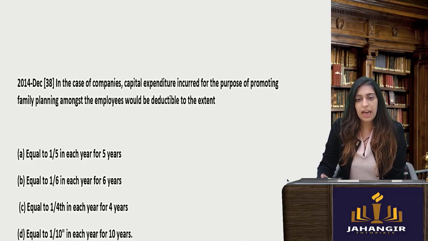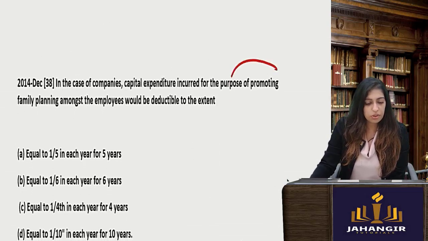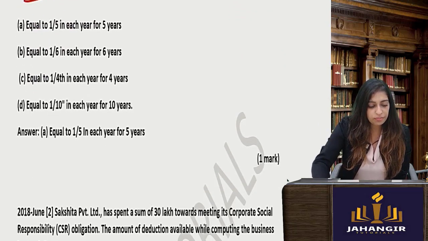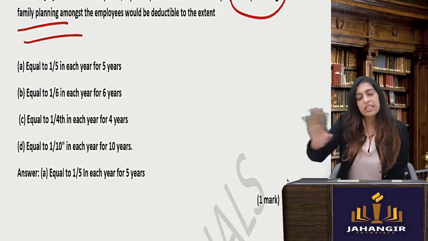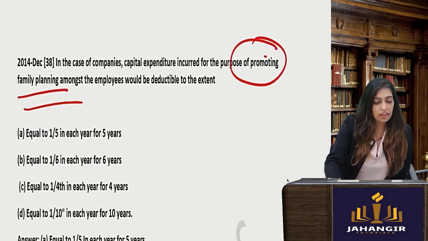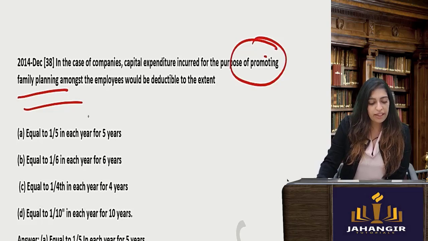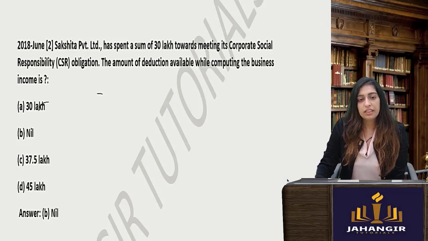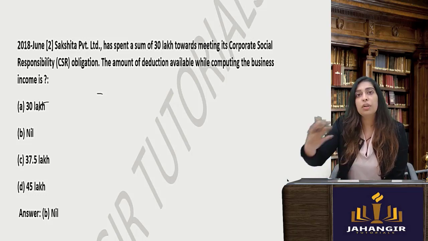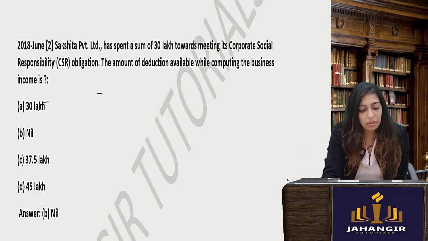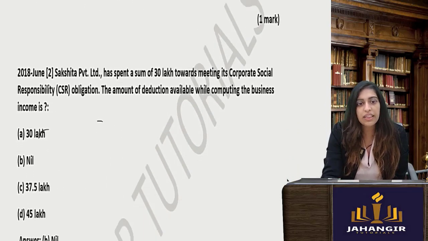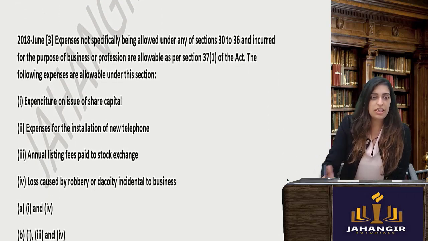Now, in the case of companies, capital expenditure incurred for promotion of family planning. So for promotion of family planning, it will be how much? Whatever is the expenditure incurred by the company, you can take a full deduction but in 5 equal installments. Okay, next one. Sashi has spent a sum of 30 lakhs towards meeting CSR expenditure. Amount of deduction available while computing business profession will be nil. For CSR you can claim, but not for achieving the CSR objective.